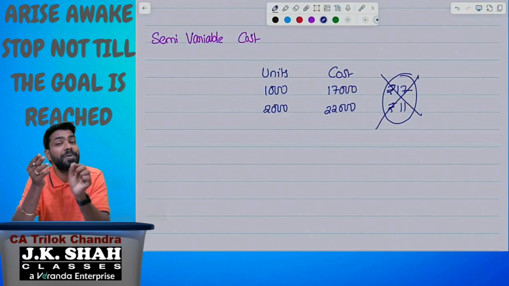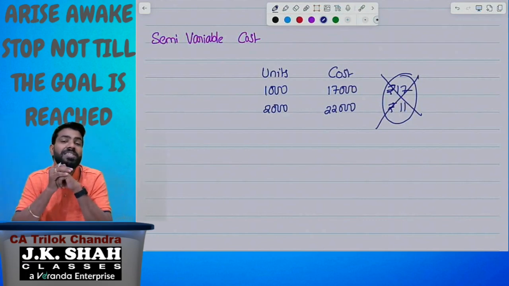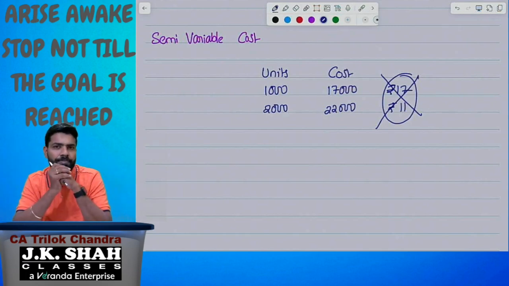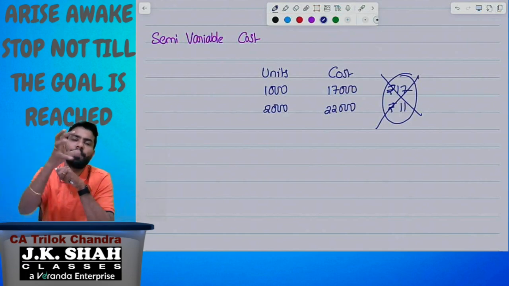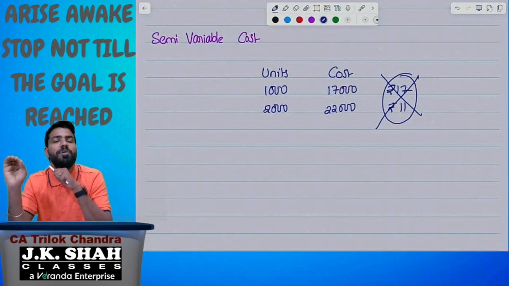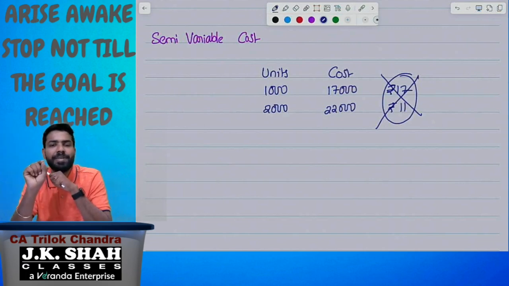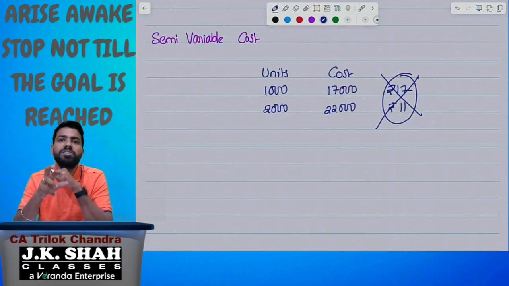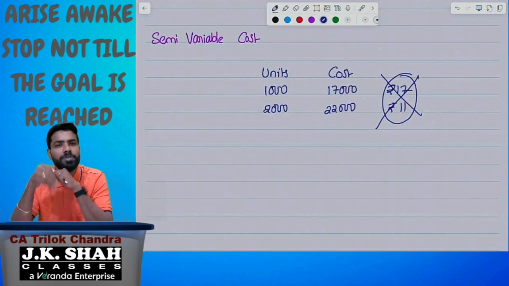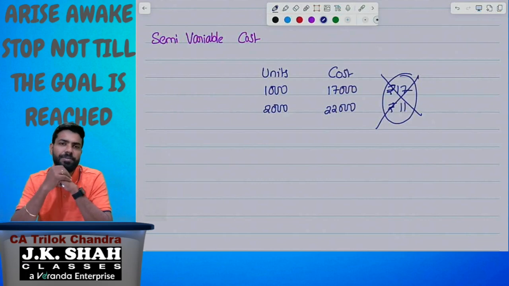Then what is the semi-variable cost, which is also called the semi-fixed cost? Partly variable, partly fixed. A portion of the amount is variable cost and a portion of the amount is fixed cost. Such a thing we are going to call the semi-variable cost. Please understand, there is a specific nature for the variable cost and a specific nature for the fixed cost. Variable cost is constant per unit, fixed cost is constant in total. When it comes to semi-variable cost, there is no constant nature.